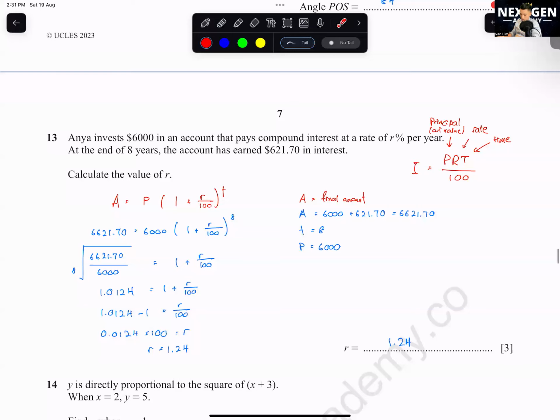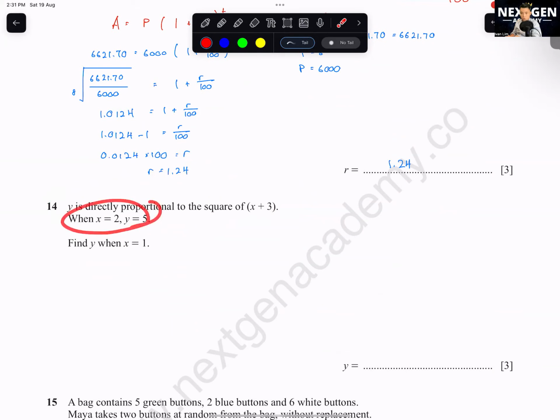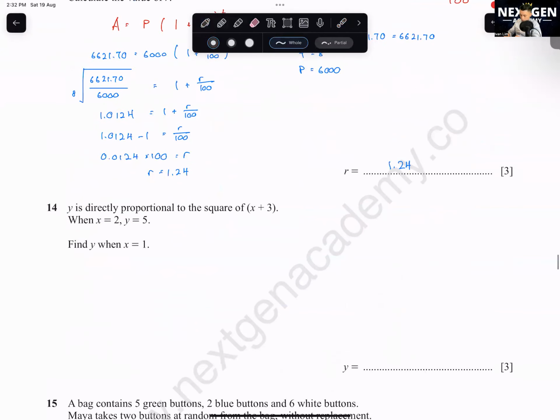Question 14. y is directly proportional to the square of x plus 3. When x equals 2, y equals 5. Find y when x equals 1. This is a proportional type of question. How to do proportional? Number one, you have to find your k value. So we write down the proportional symbol first. They say to the square of x plus 3, so x plus 3 squared. Step one, you always have to remember, you want to find k first. K means your constant of proportion. They won't ask you to find it, but you need to find it.